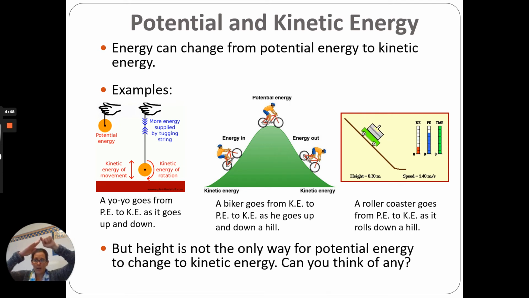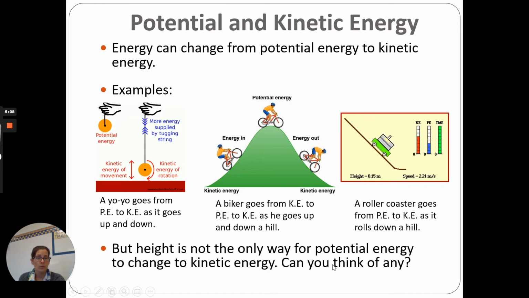When he's at the top, he's got the highest amount of potential energy because he's as far up as he can go. When he starts moving back down, that potential is turning into kinetic energy. The closer he gets to the bottom, the higher the kinetic energy gets. So the faster he's moving, the higher that kinetic energy gets.